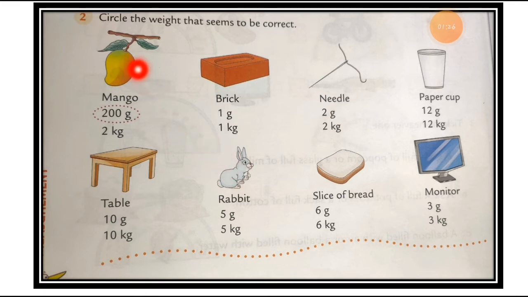So here the picture of a mango is given. You can see, this is the picture of a mango. Here the spelling of mango is written, M-A-N-G-O. If you don't have the textbook, you have to write down this spelling of mango into the fair book this way, mango. And these two options are given, 200 gram and 2 kilogram. We are talking about one piece only, not about so many mangoes. We are talking about one piece of mango, okay.